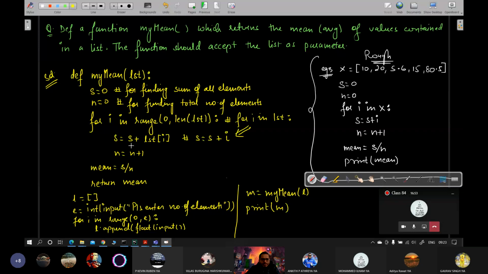Only when it gets a list will the function find the mean. Once it gets a list, then only it will operate on it and find the mean of all the elements. So how will it get a list? So I am passing a list to it. And how will you pass the list? By throwing from the argument, which will be caught in a locally created variable, which is known as the parameter.